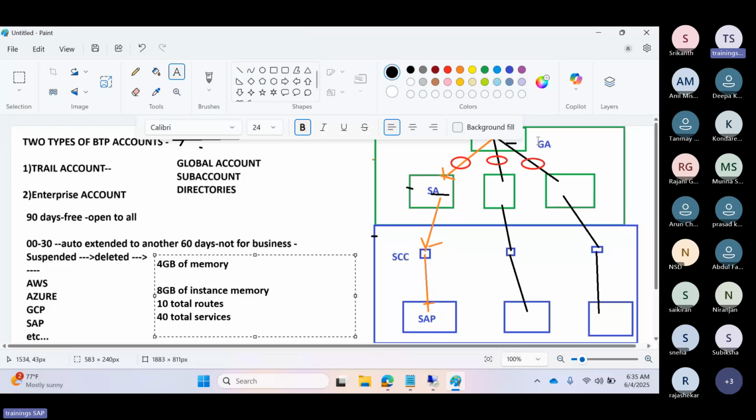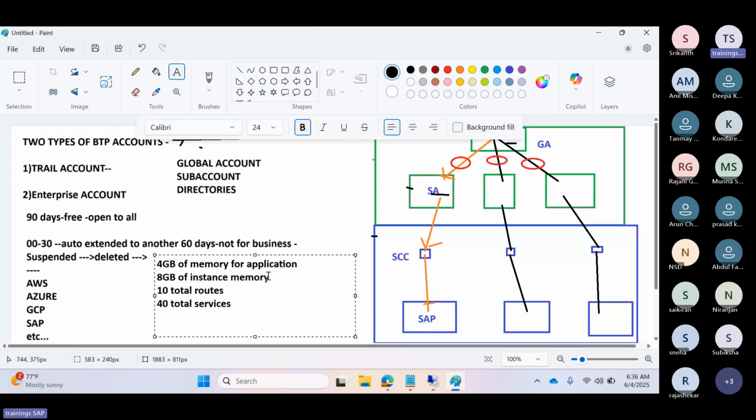Mainly you need to remember these four things. One is the 4 GB of memory for applications. At the BTP level, when you deploy an application, the application will run, but it will consume some amount of memory. That is this 4 GB memory. These are the limitations, and also 8 GB of instance memory.